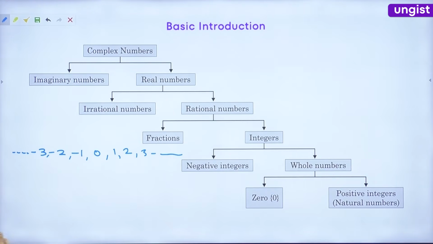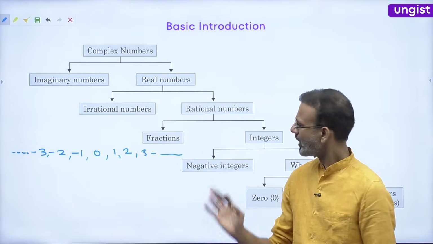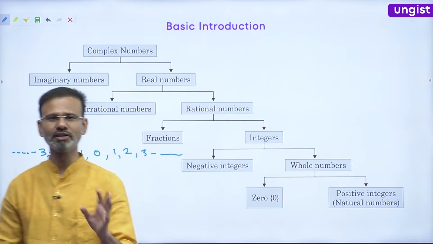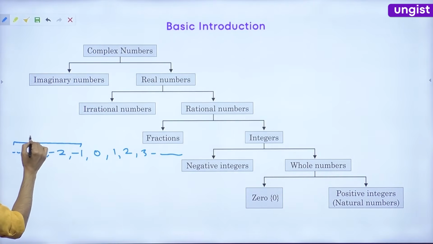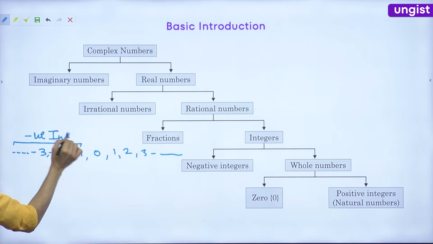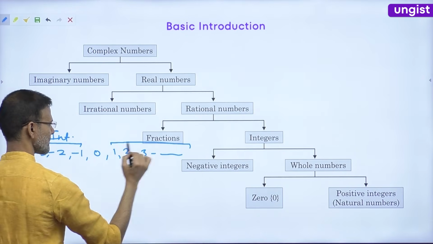So this starts with -infinity and goes to +infinity. Right, everyone? Now understand this carefully. This is the set of negative integers, right? This is the set of negative integers, right? This is the set of positive integers.